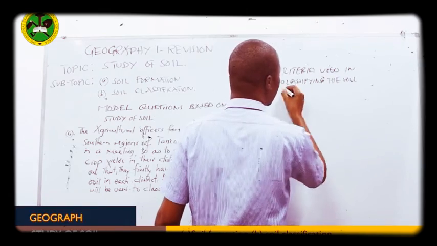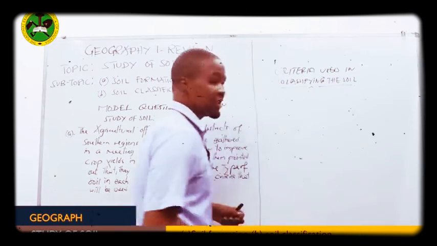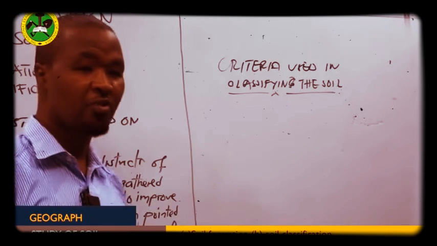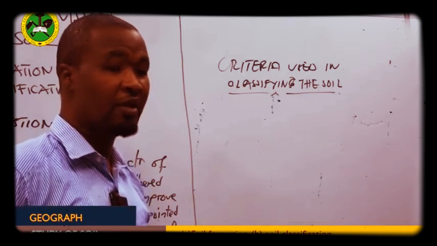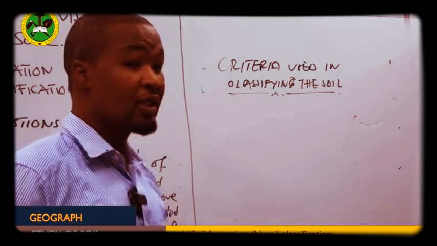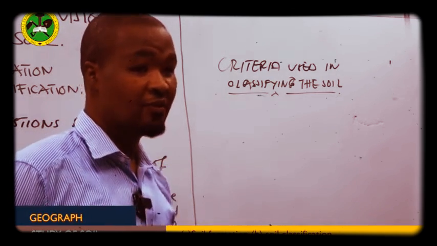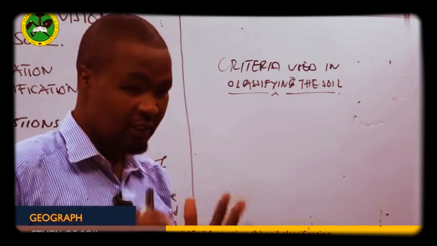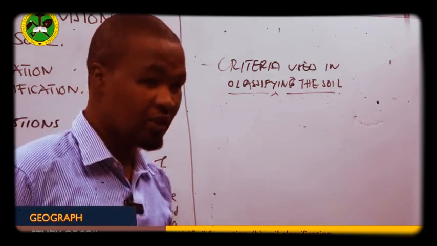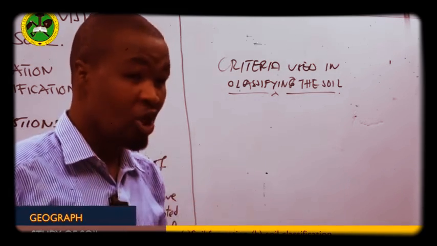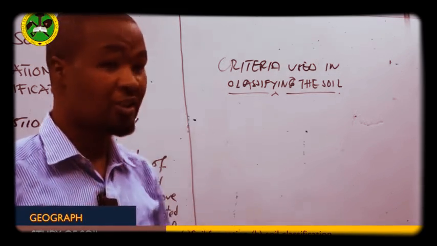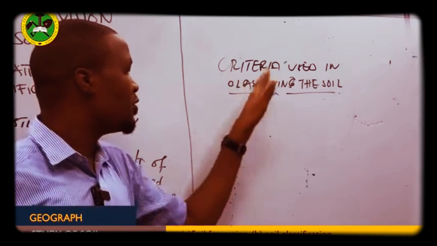It means the question needs us to explain different criteria that may be used to classify soil. So listen to me very carefully. The criteria that may be used to classify soil can be defined by the soil properties that can be measured quantitatively. Are we together? That's why I said criteria used in classifying soil.